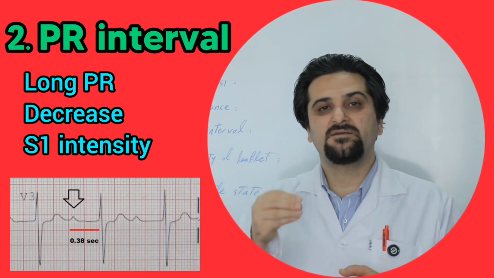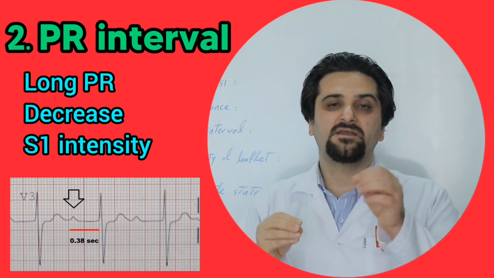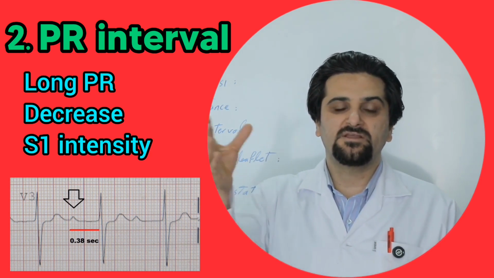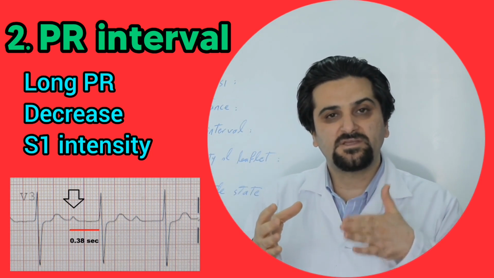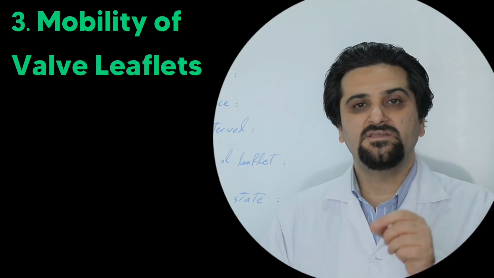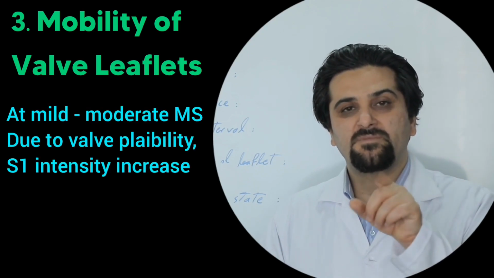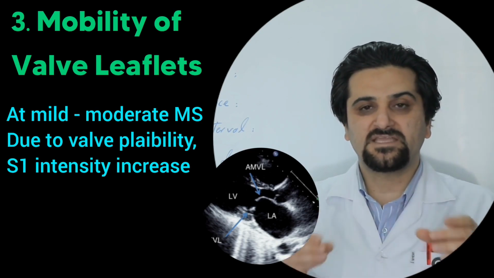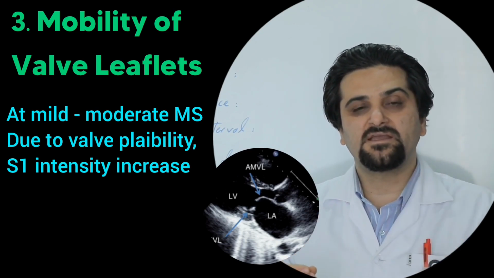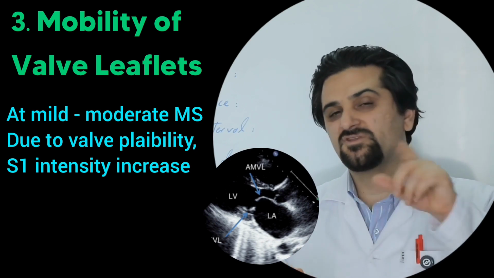By the same mechanism, in patients with acute severe AI, the S1 sound is reduced, because the jet of aortic insufficiency causes the mitral valve to remain in a semi-closed position. The third factor is the mobility of the mitral valve. In patients with mild and moderate mitral stenosis, because the mitral valve has thickened, the heart sounds resulting from it, that is the S1 sound, are also increased.